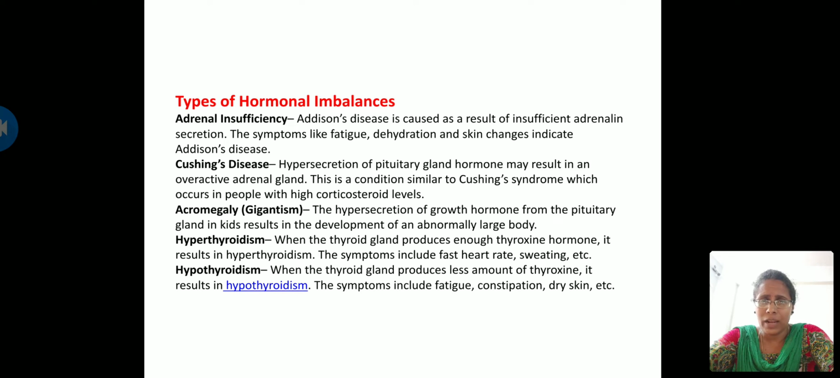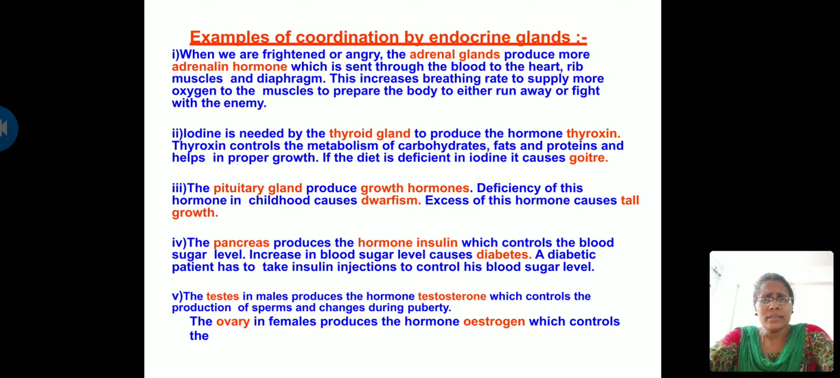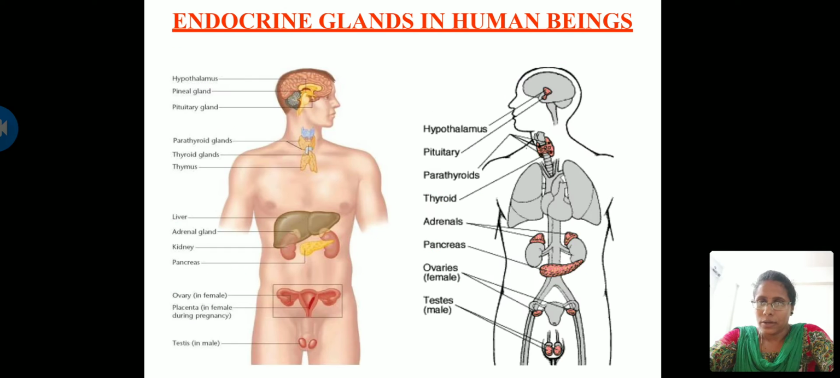Once you look at the diagram, you will have a clear picture of exactly where the gland is situated, what hormone is released, and what hormonal imbalance is created. There are also some examples of coordination by the endocrine system. Even this slide will be taught to you later. Here are the endocrine glands in human beings. This is the exact structure. If you remember this structure, it will be very easy for you to locate a particular gland, the hormone released and the hormonal imbalance. So listen carefully, this is a very, very important topic.